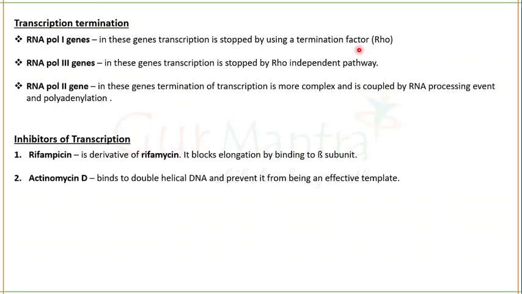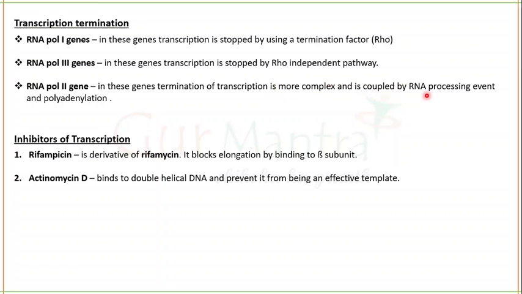And the students who have watched my previous video will know how Rho independent termination of transcription occurs. In RNA polymerase 3 genes, there will be termination of transcription by the Rho independent pathway, by the formation of a stem loop or hairpin like structure.